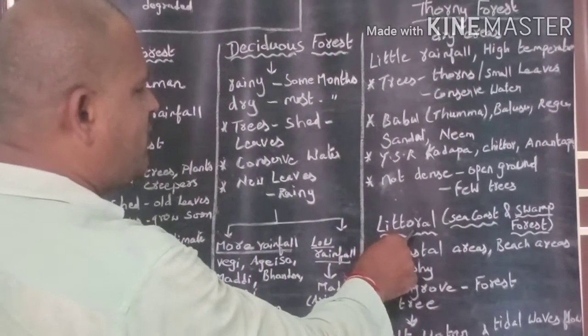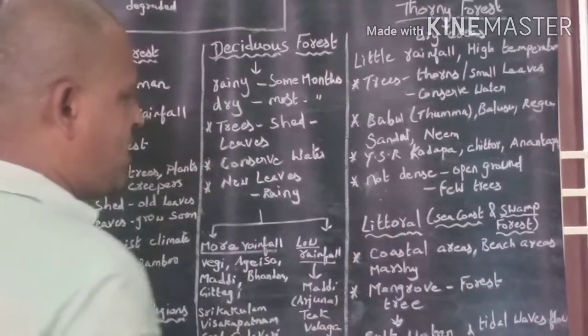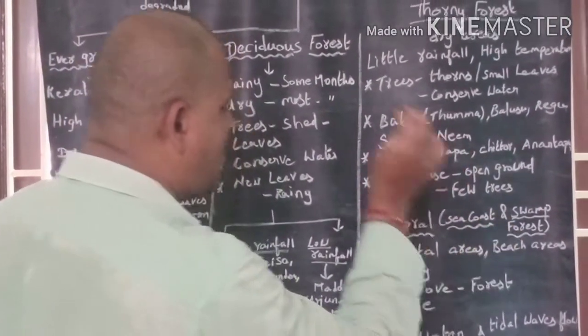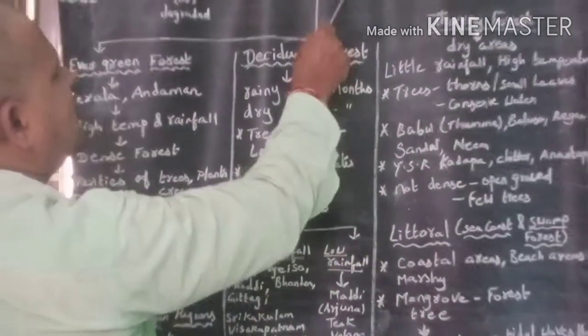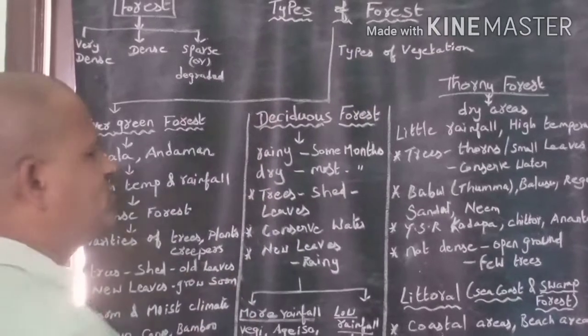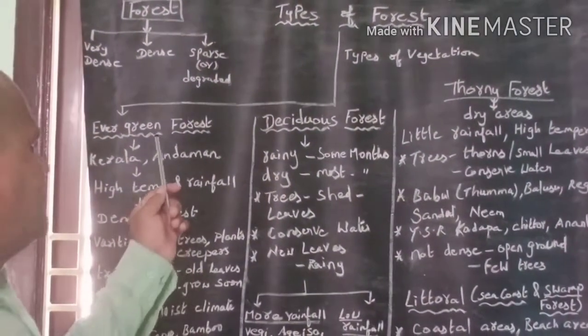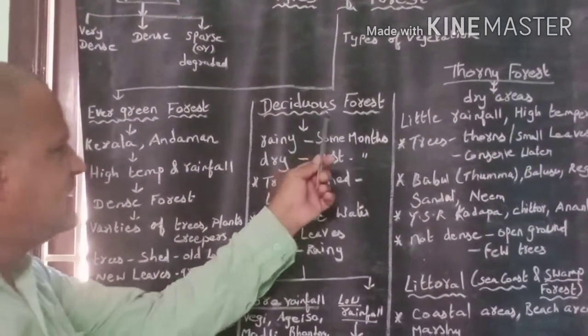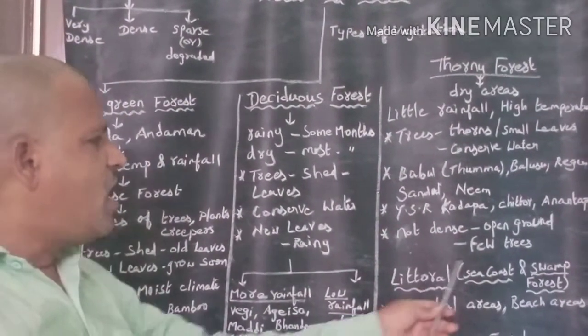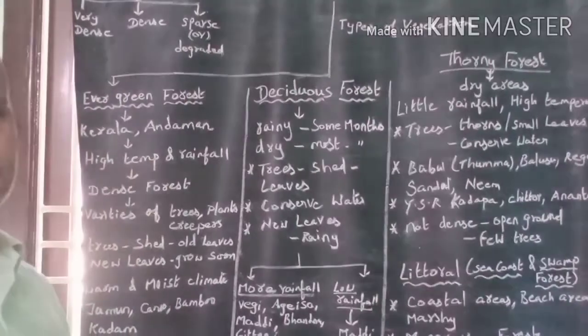Littoral, the other name for littoral is seacoast forest. Littoral forest or seacoast forest or swamp forest. So based on types of vegetation, forest is classified into 4 types: evergreen forest, deciduous forest, thorny forest, littoral and swamp forest.